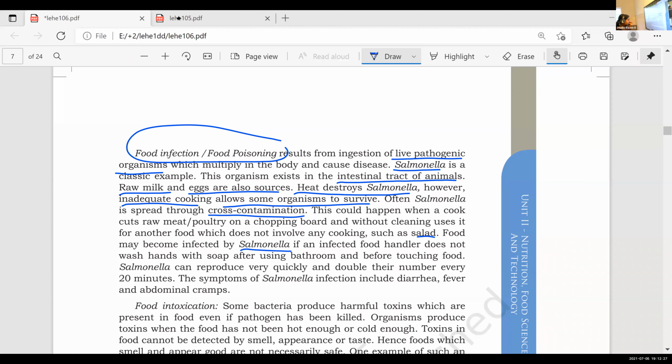Proper washing is needed to prevent this spreading.